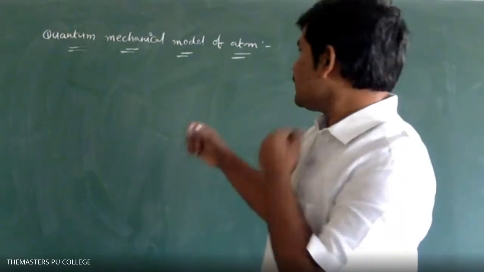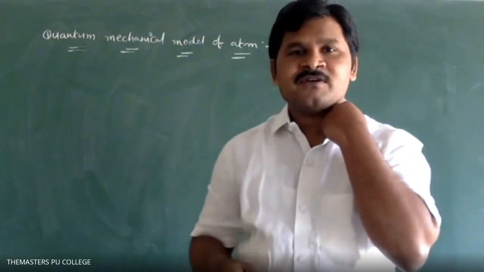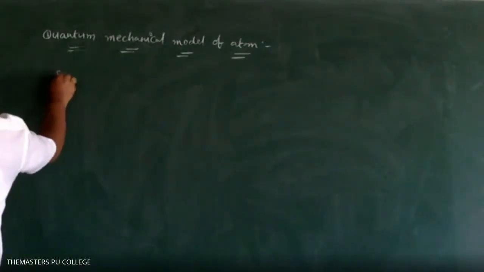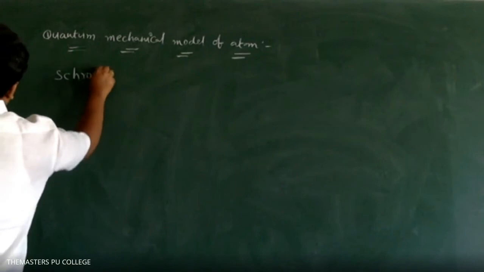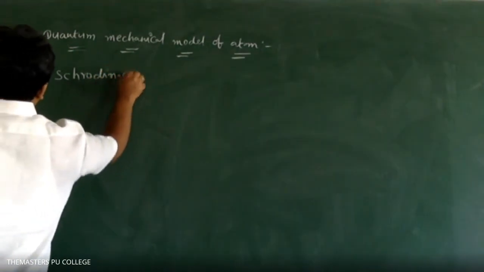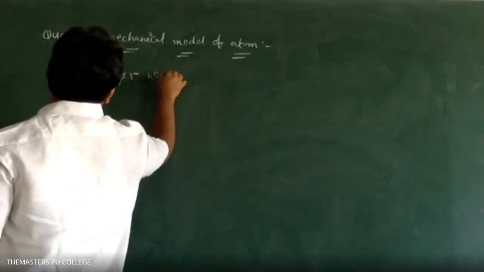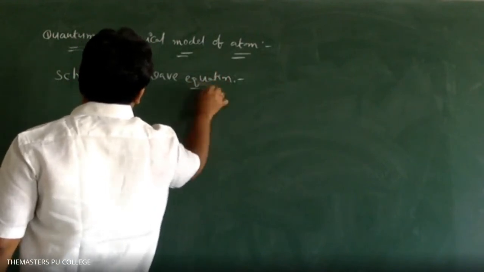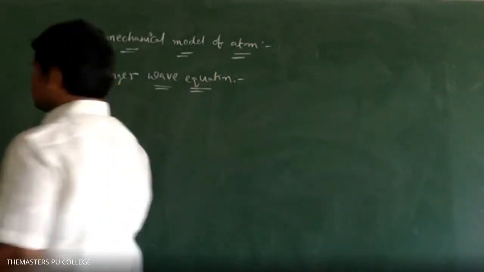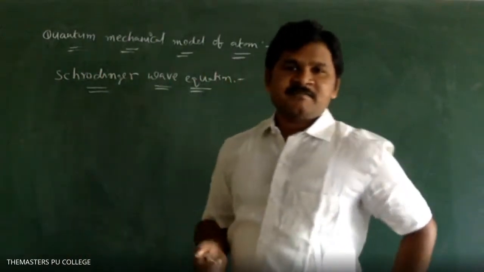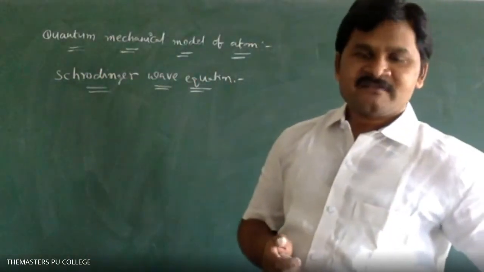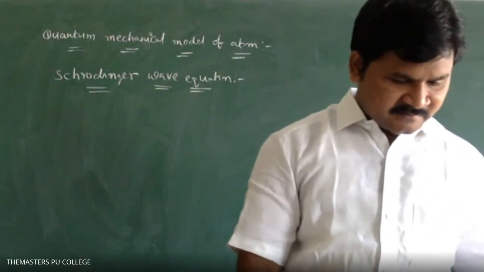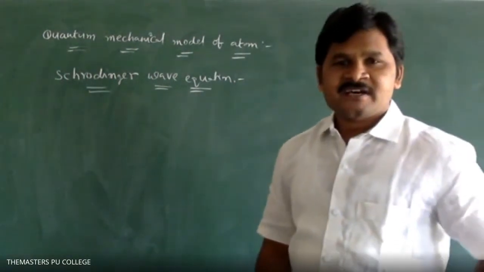In the quantum mechanical model of atom, we have one equation called the Schrodinger wave equation.